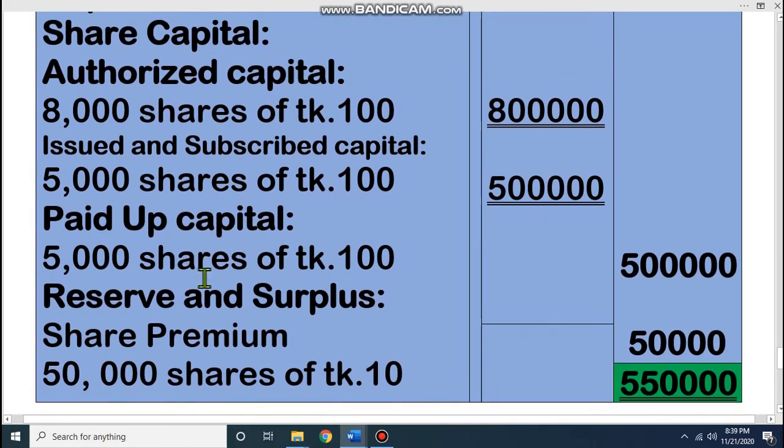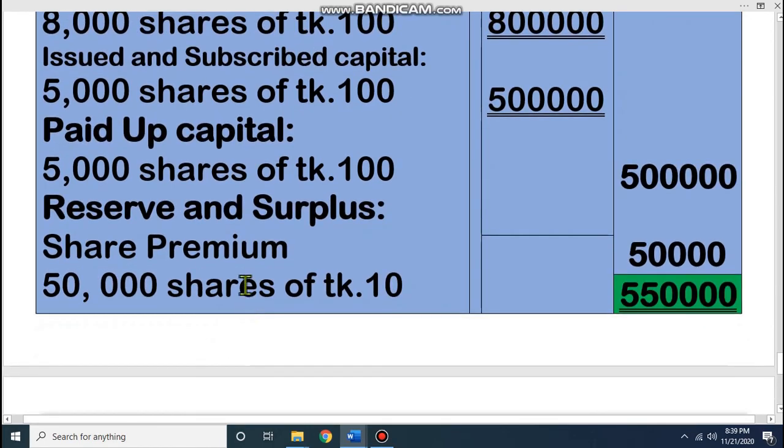Then the last one, paid up capital. 5,000 shares. The shareholders paid the money. 5,000 shares into 100, it is 5 lakh taka. And we have reserve and surplus account. How much? We have share premium 50,000.